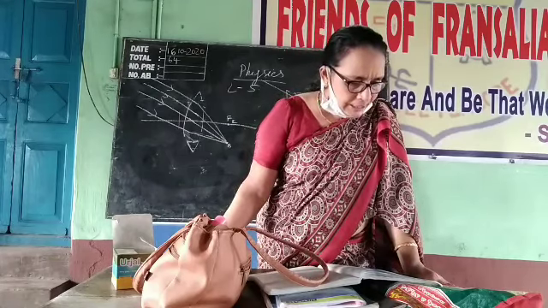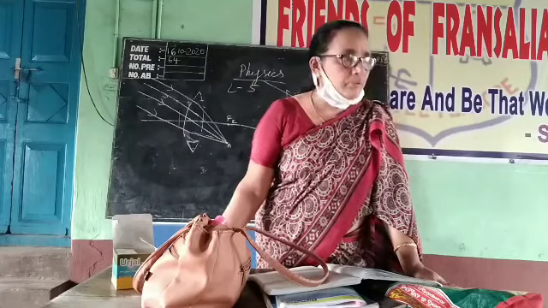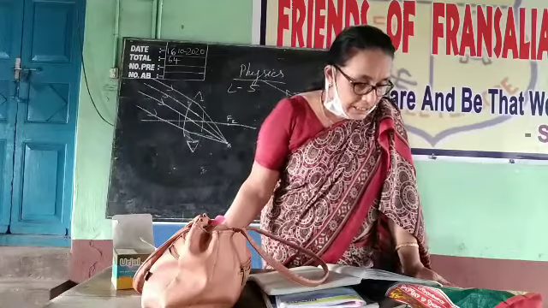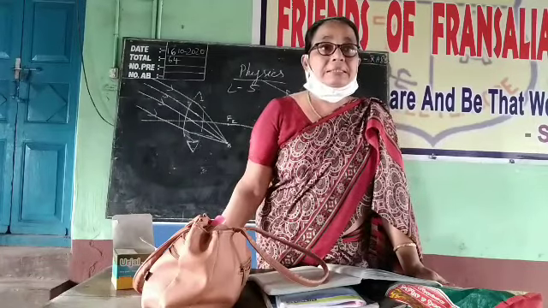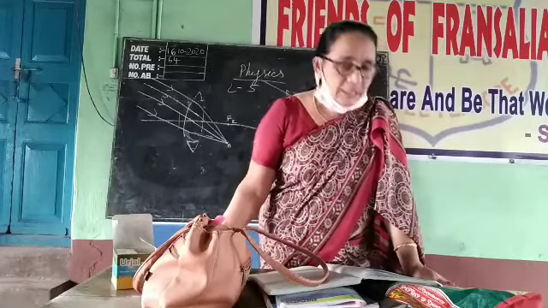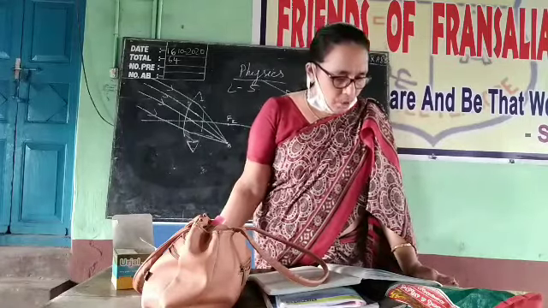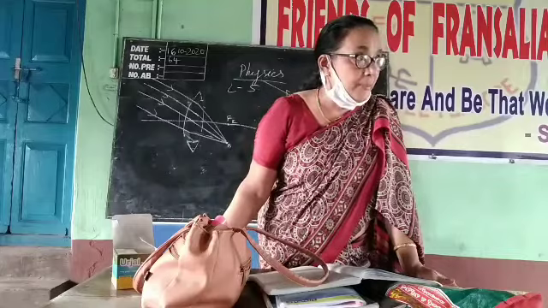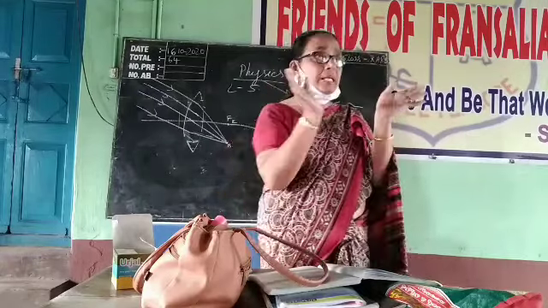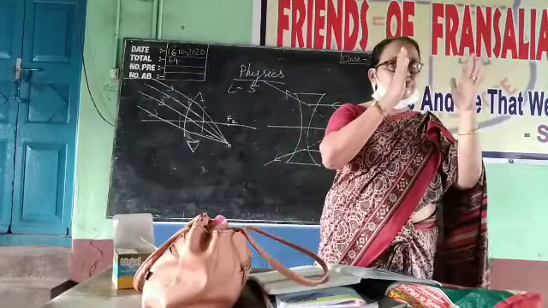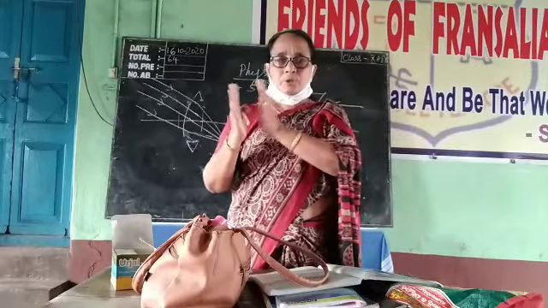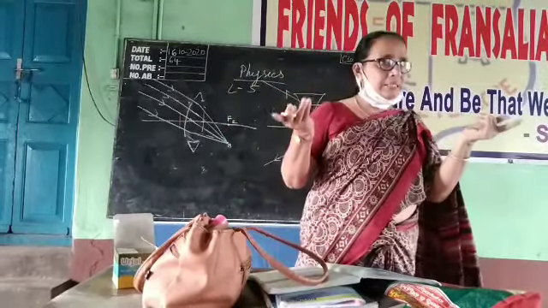Then the second factor is the radius of curvature of the two surfaces of the lens. A thick lens has a smaller focal length. If the lens is thick, the focal length will be less, and if the lens is thin, the focal length will be more. The lens is made of the same material, but the shape is different. One is a very thick one, another is a very thin one. Both are made with the same material.